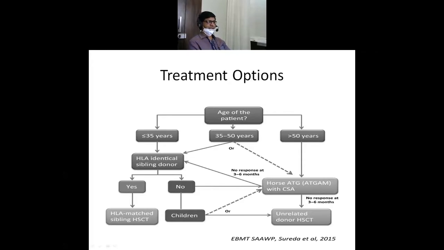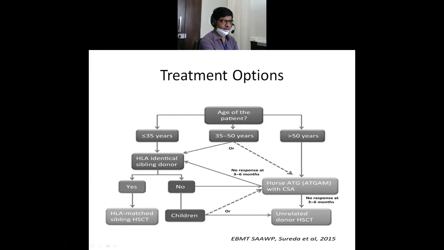If the patient is less than 35 years old, the best treatment option remains the HLA match sibling donor transplant, that is bone marrow transplant. We have to do HLA matching. HLA is human leukocyte antigen, and depending upon that we have to decide someone is donor or not.